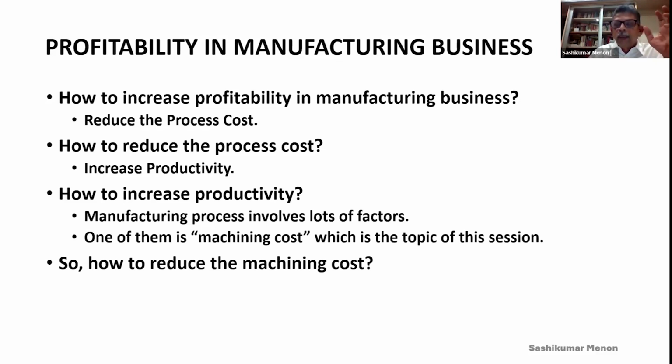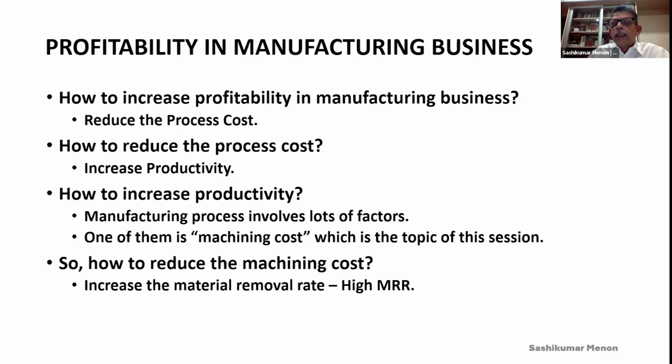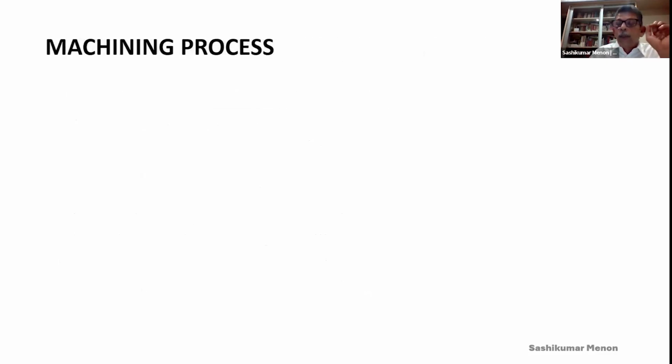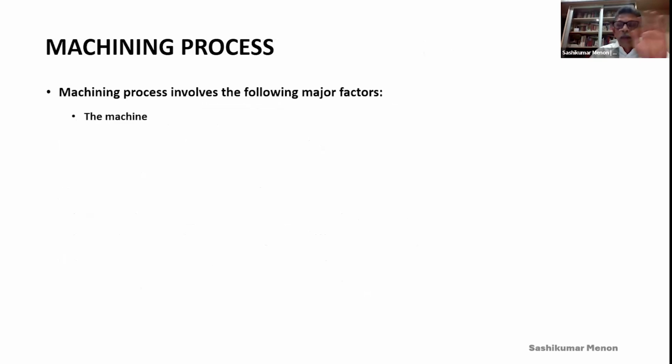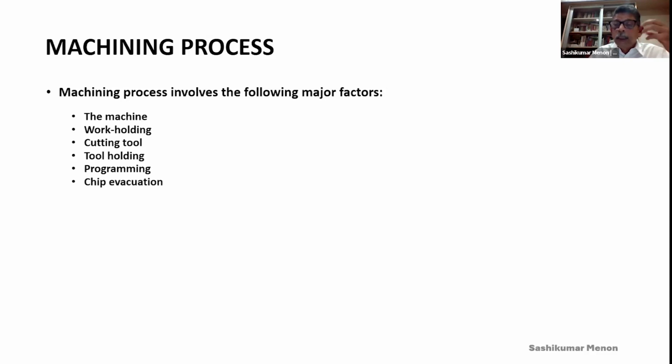So the basic way to reduce the machining cost is to increase the material removal rate, high MRR. Now, everybody knows the machining process involves the following major factors. The machine, of course. Second is the work holding. Third, the cutting tool. Fourth, the tool holding, programming, chip evacuation. All these things are very important.